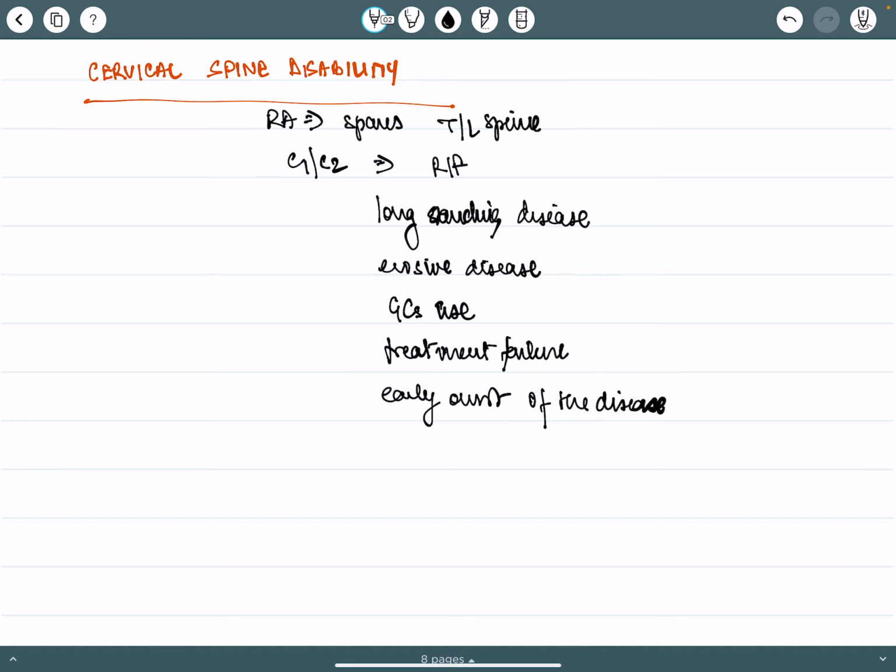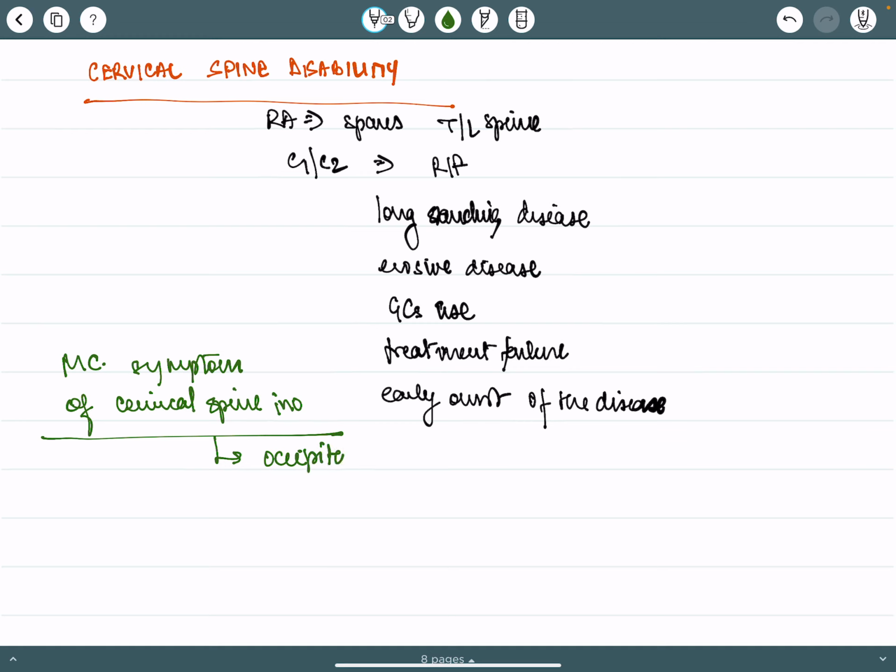So what is the most common symptom of cervical spine involvement? It is occipital headache or pain.